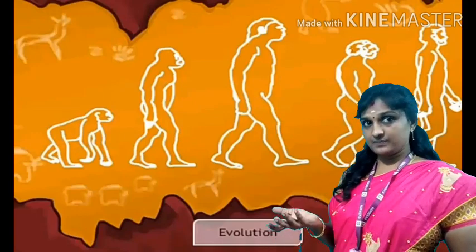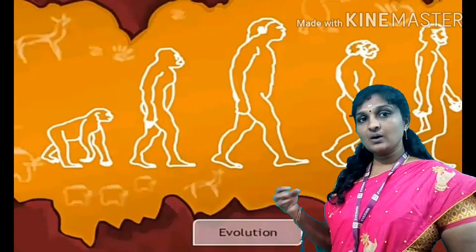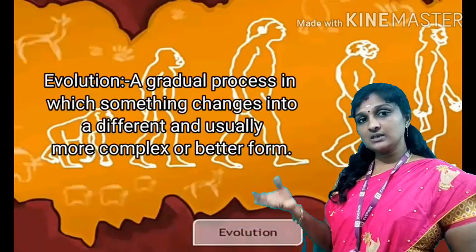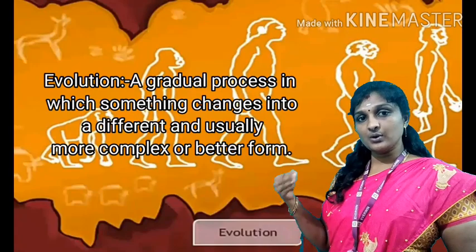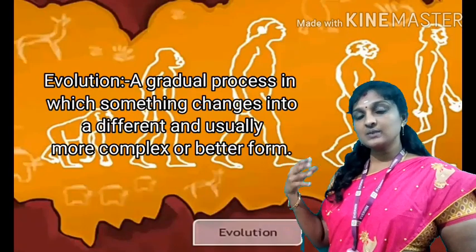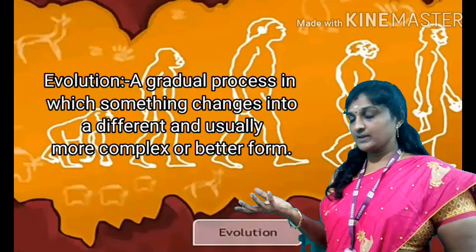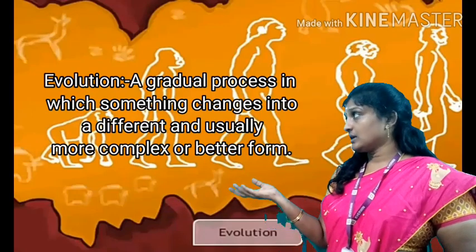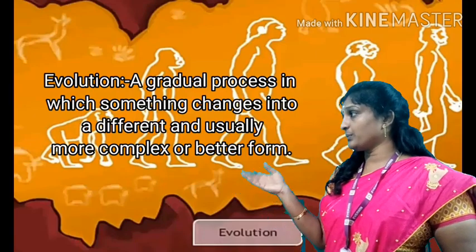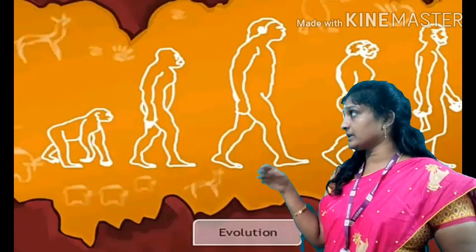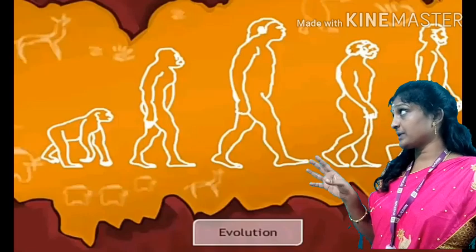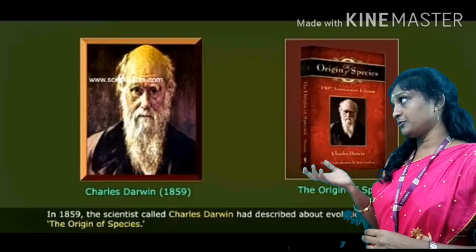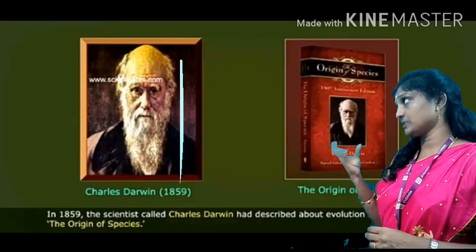What is evolution? Over the course of time, the organism has some changes in its body. Based on the changes, it accumulates in their body design and it causes some changes in the organism. It leads to the better survival of the organism on the earth. So, evolution is very important for the organism for its survival. This concept was explained by Charles Darwin in 1859 in his book Origin of Species.